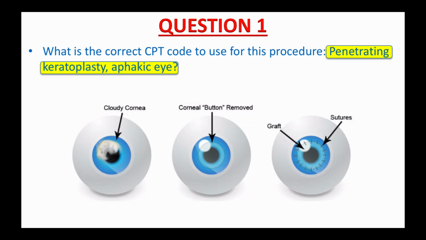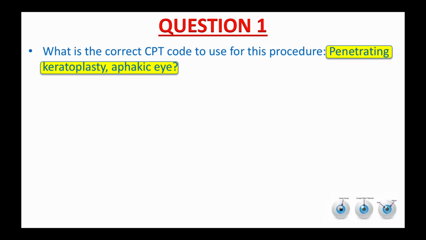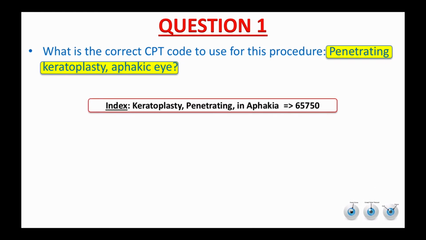Alright, let's see how you did. In the index in your CPT book, if you look under the main term, keratoplasty, penetrating in aphakia, it will give you just one code, 65750. Your next step is to double check this code in the tabular list.